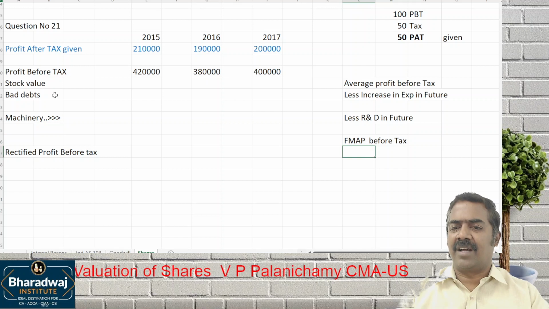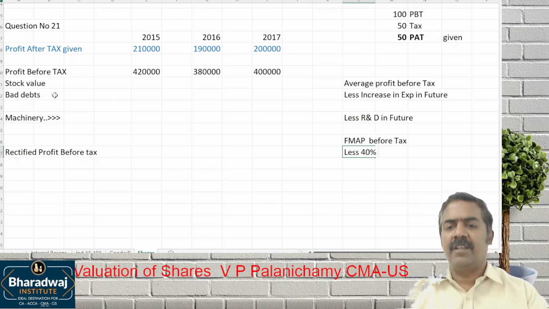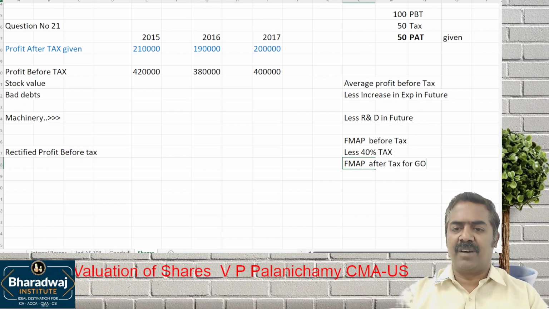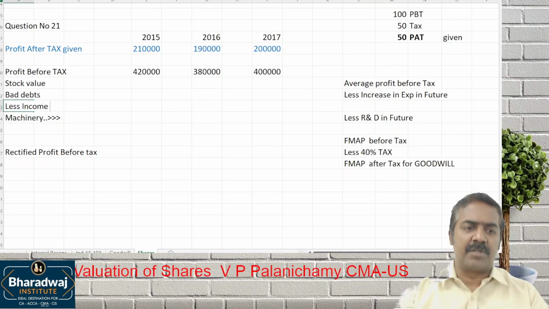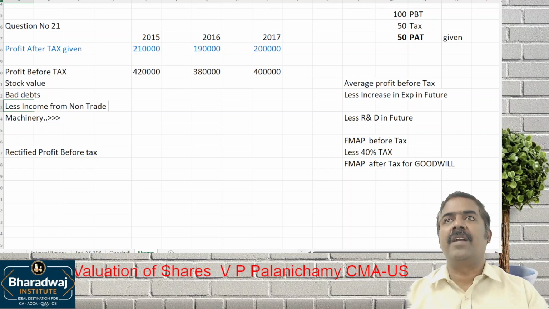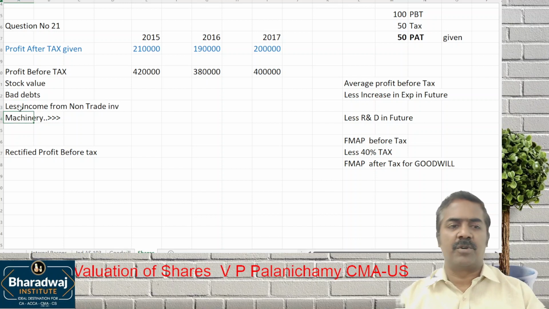Before tax, less how much percent tax? In future, it is going to be 40% tax. This will give us FMAP after tax, for goodwill valuation. Wait. Here you have to eliminate income from non-trade investments also. Why? Because we are working out goodwill based on which one? Operating income. Income from non-trade investments also you have to eliminate.